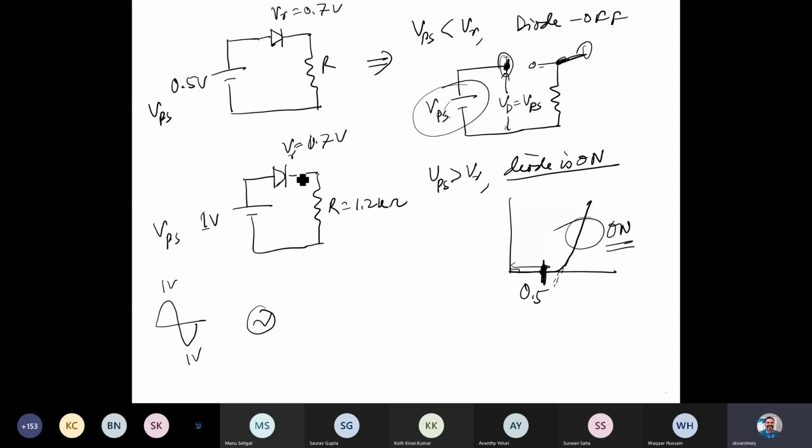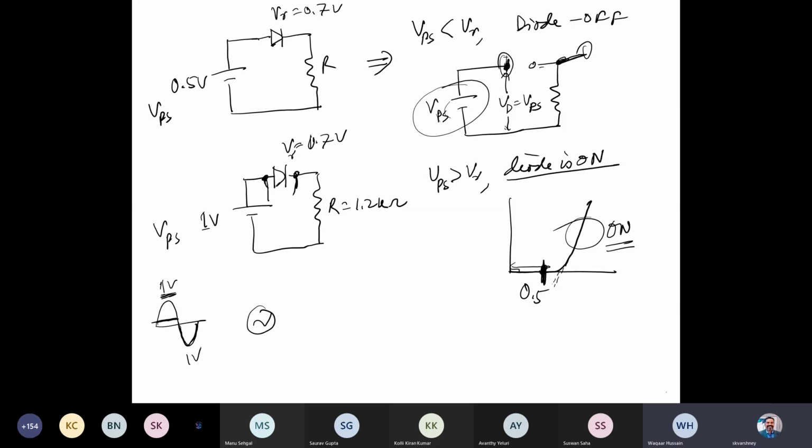If I put a probe at this point, it's simply a constant voltage for the whole positive cycle, because the diode is on. It will be on up to this point, and 0.7 becomes constant. It won't follow the input. But when the diode is off, for the negative cycle, it will follow it. We get the output like this.